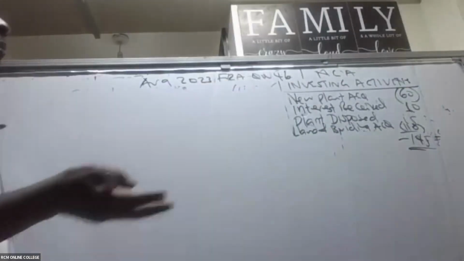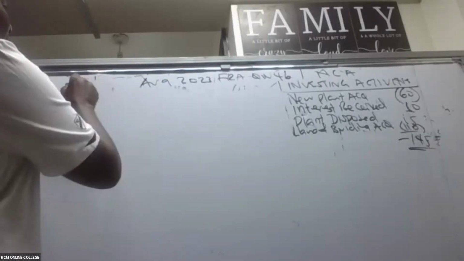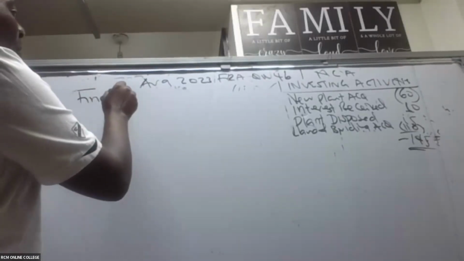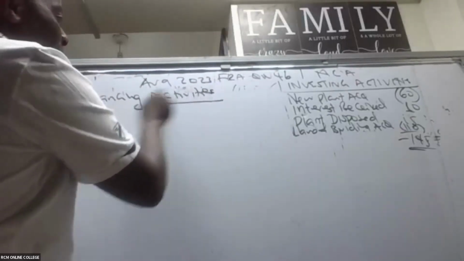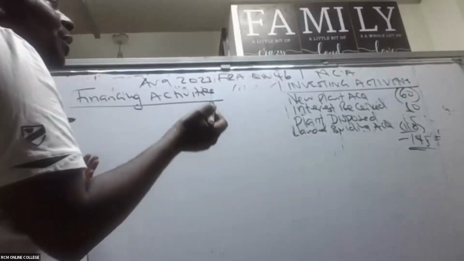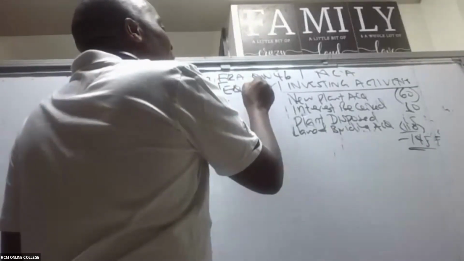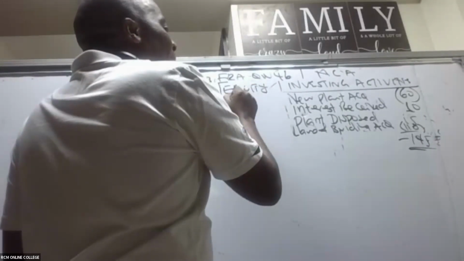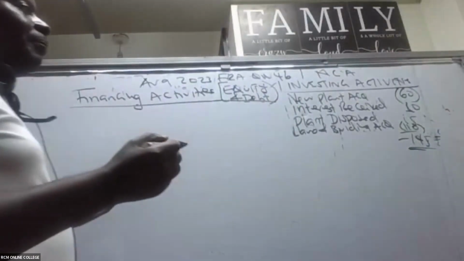You can see in terms of performance, this company is horribly performing. Operating activities negative, investing activities negative. Let's look at the last bit, the one of financing activities. Remember what we said, that for financing activities we shall always look at equity and the debt.